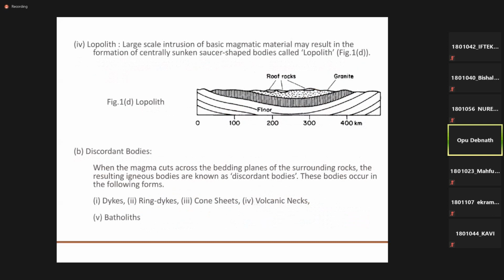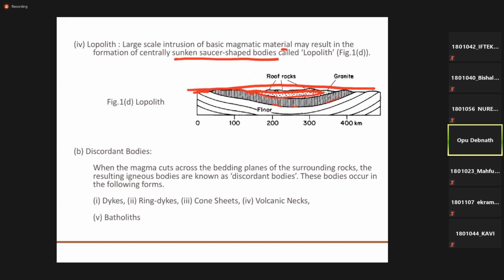Next one is the lopolith. A lopolith is a large-scale intrusion of basic magmatic materials that may result in the formation of centrally sunken saucer-shaped bodies. The body will be like this, very long. There may be a roof rock, and this is the bedding rock.